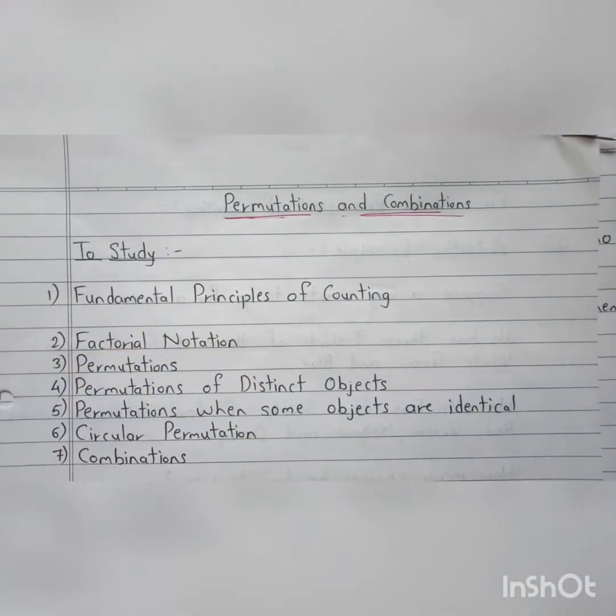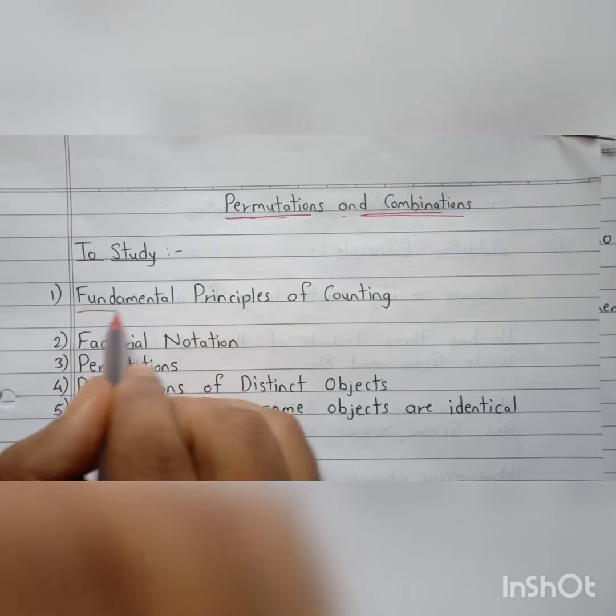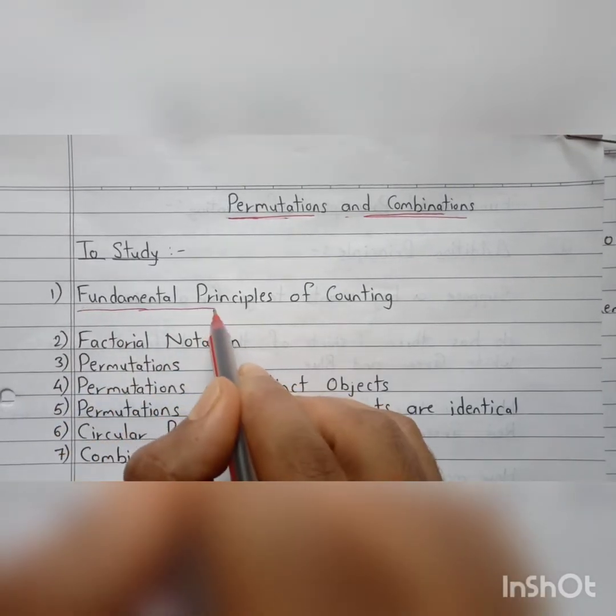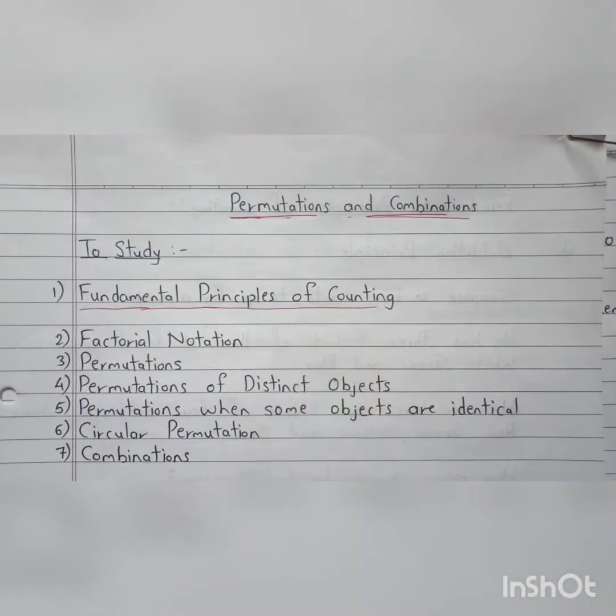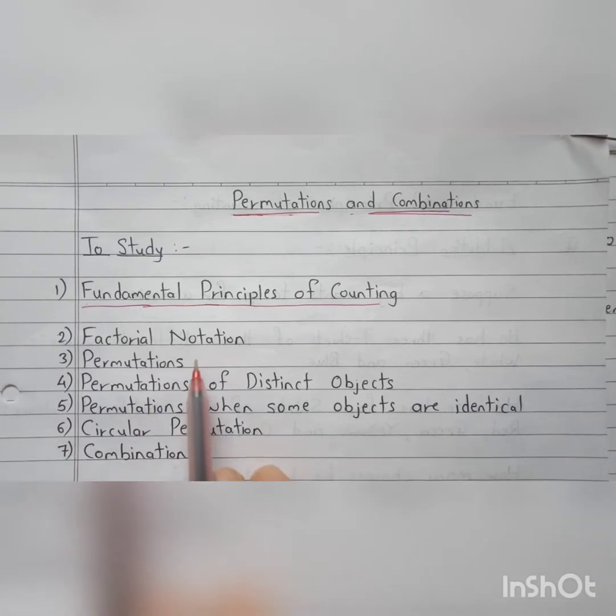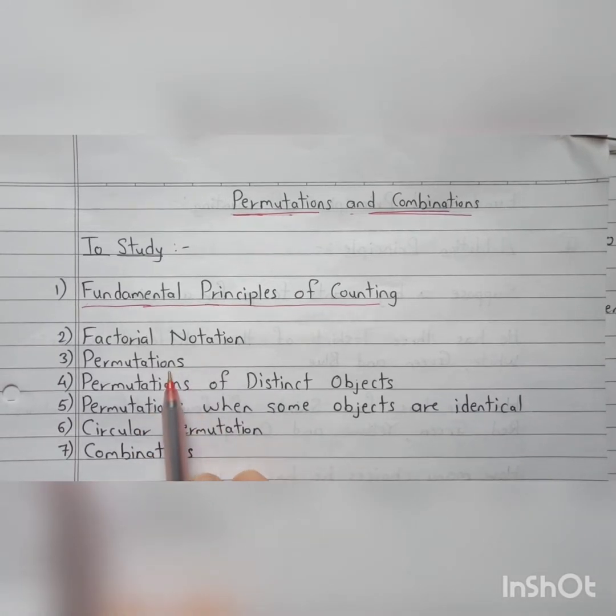So let us start with permutations and combinations. In this chapter, what are we going to study? The first thing is the fundamental principles of counting. There are certain principles of counting. Now, counting you have done in school days also, but some principles we are going to cover in this chapter. The next few things are factorial notation and permutations.